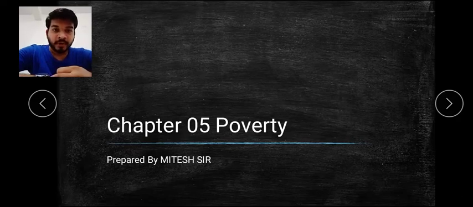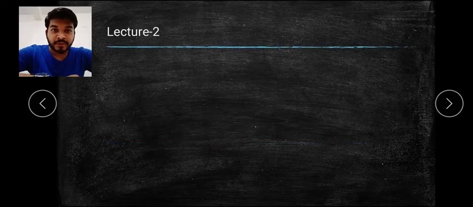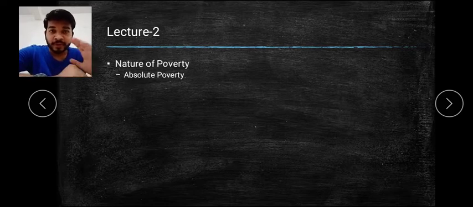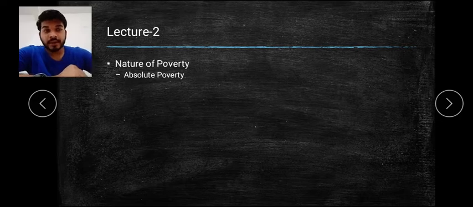Today we are going with chapter 5, poverty. In this we are going to start with our second lecture, as we have already completed the first lecture. So here we are going to learn about the nature of poverty. We have seen there are two types of nature of poverty, that is absolute poverty and relative poverty. So today we are going to learn about absolute poverty in detail. So let's start with our topic.